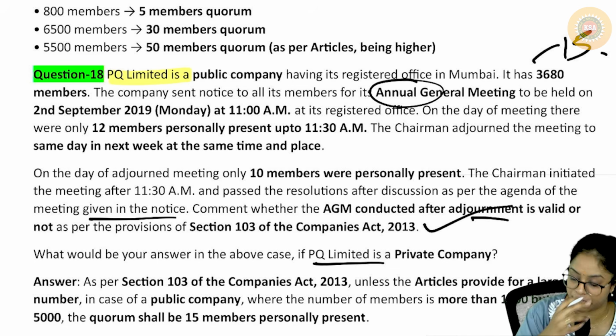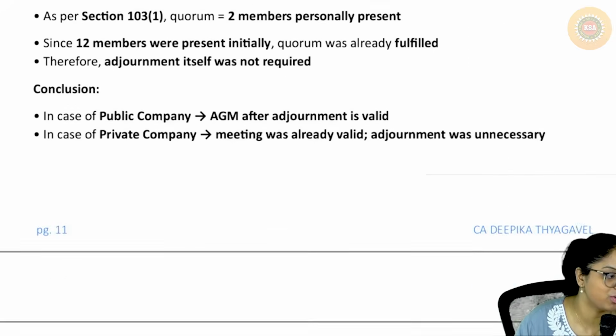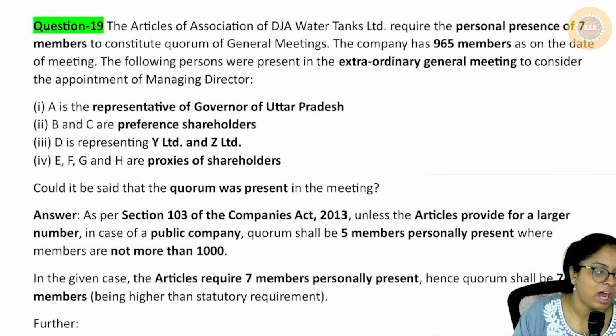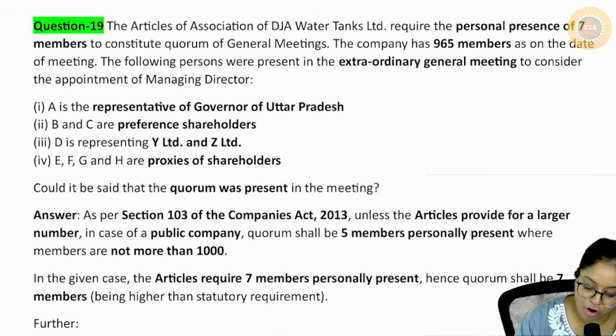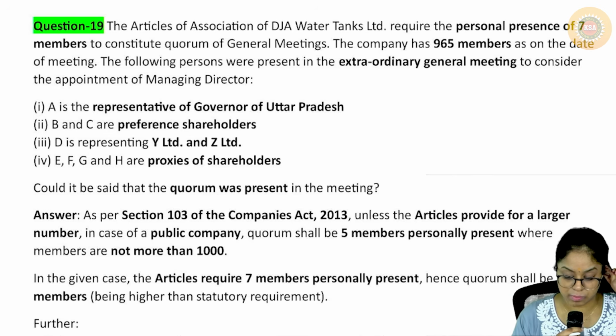Initial meeting itself, no need of adjournment. Yeah, my bad, sorry. Initial meeting itself, because only 2 people, no need to adjourn. Okay, next is 19. Articles of Association of DJ Water Tanks Limited requires personal presence of 7 members to constitute